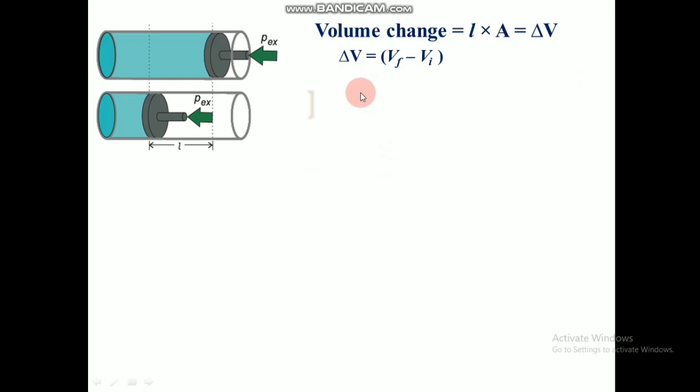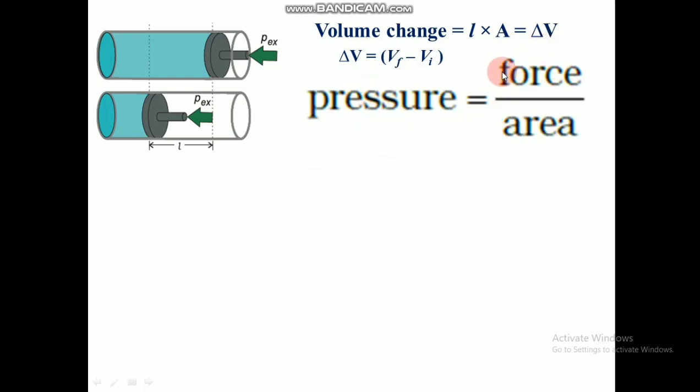So before that we need to get the equation for force, that we get from the equation of pressure. Pressure is equal to force by area. So force is equal to pressure into area, and in that we have the external pressure as the pressure in this case. So force is equal to P external into area of cross section.